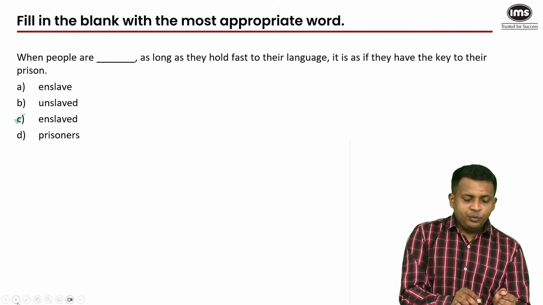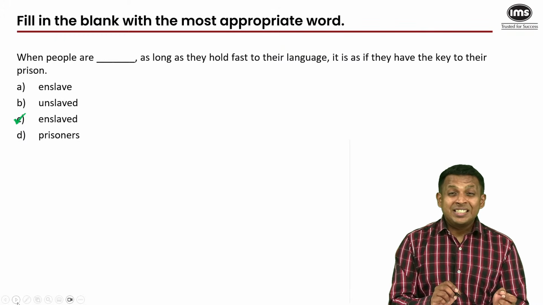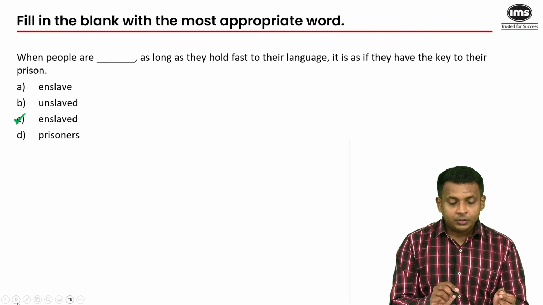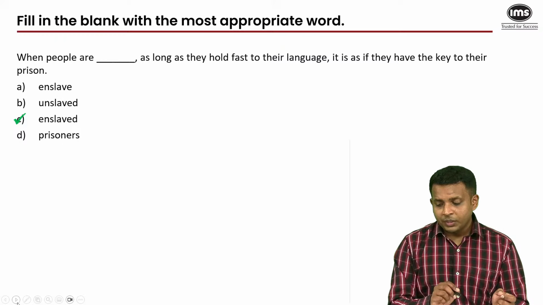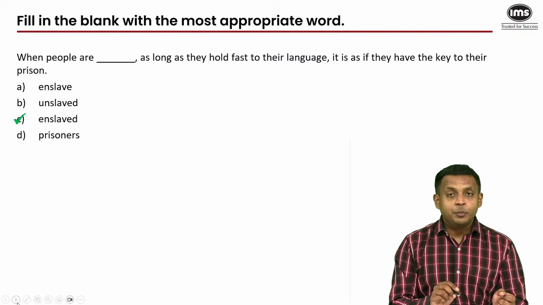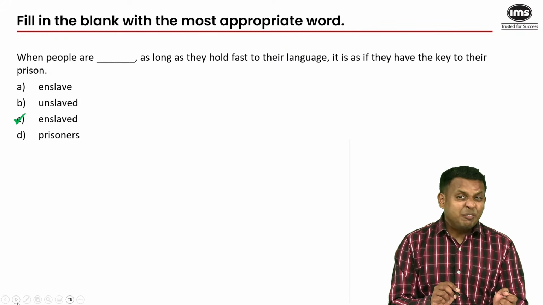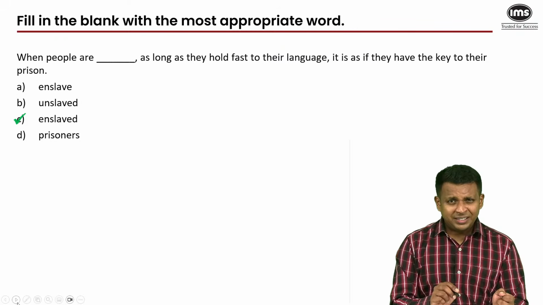Now, the answer would be the word enslaved. Enslaved does not fit grammatically, the base verb. Unslaved is not a word, but there's a difference between enslaved and prisoners. You may be a prisoner because, let's say, you've committed an atrocious crime. Perhaps you may deserve that imprisonment. But enslavement would be against your will, something that